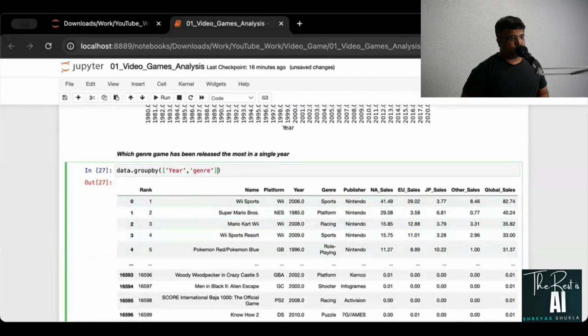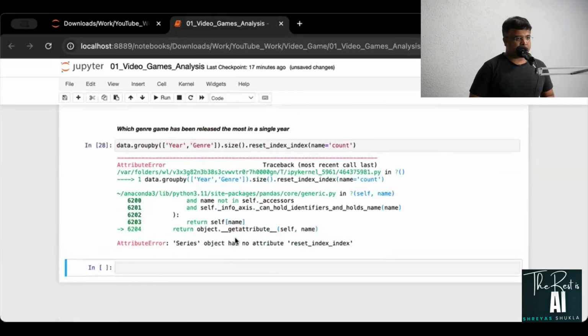All right, and this has to be capital G here, and this is dot size, and also I will reset the index, name equal to count. Just to be clear, well, I made some mistake here.